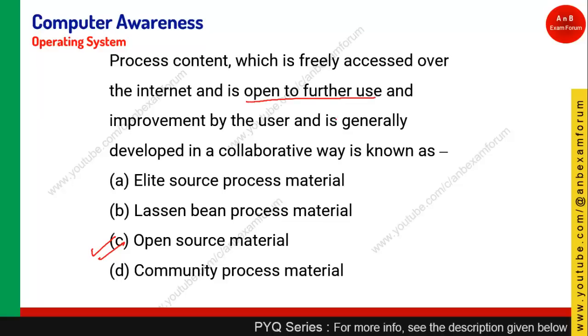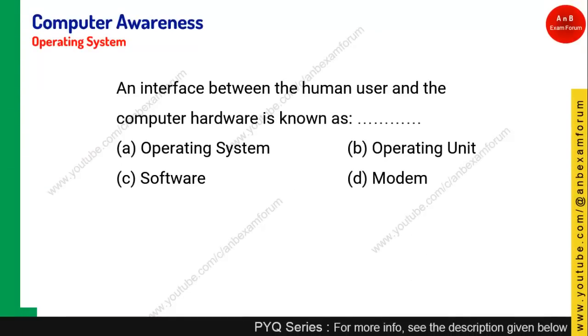Open source, which are open to all. Open to all the users for further use, and mostly they are done in a collaborative way and they are freely accessed over the internet. These are called open source material. Like Linux, we have seen Linux is an operating system which is an open source material. So option C is the right answer.